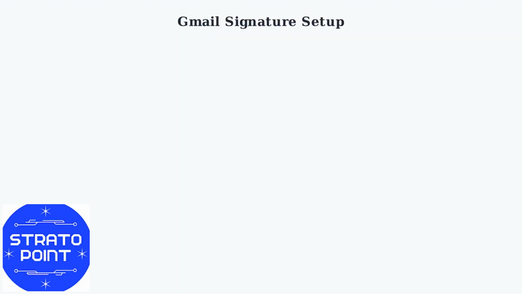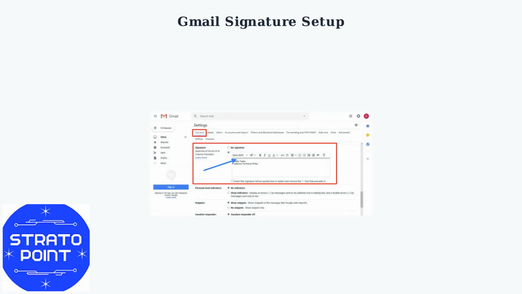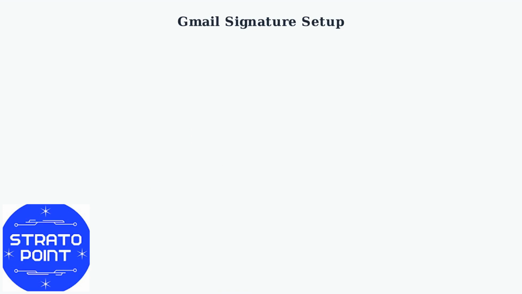A professional email signature is essential for business communication and personal branding. Gmail makes it easy to create and customize signatures that represent you professionally. To create your signature, open Gmail and click the gear icon, then select Settings. Navigate to the General tab and scroll down to find the Signature section.